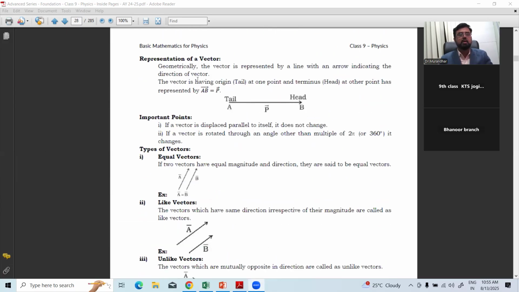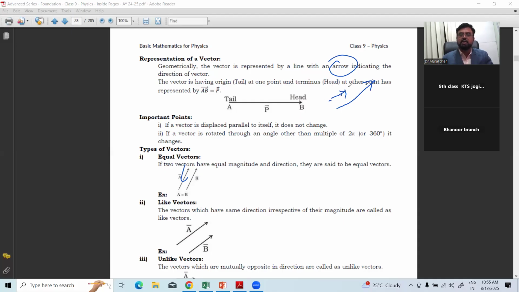So see here, the representation of a vector. Geometrically, the vector is represented by a line with an arrow indicating the direction. Why the arrow here? That arrow indicates the direction. The length of the tail is the magnitude. So suppose this is one vector, this is another vector. What is the meaning? The length is small, means magnitude is small.